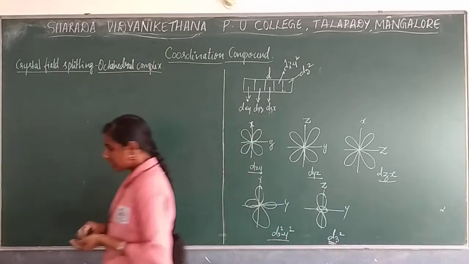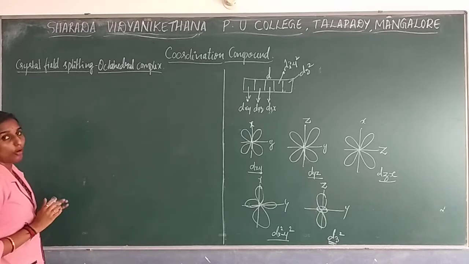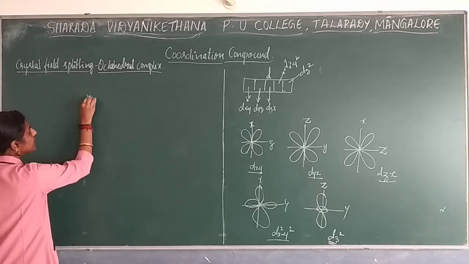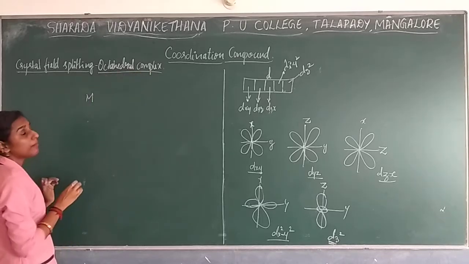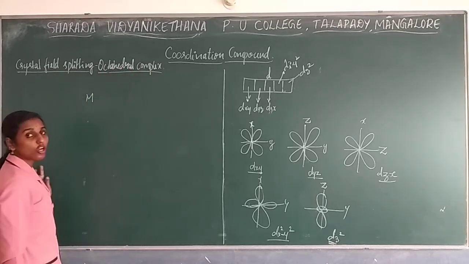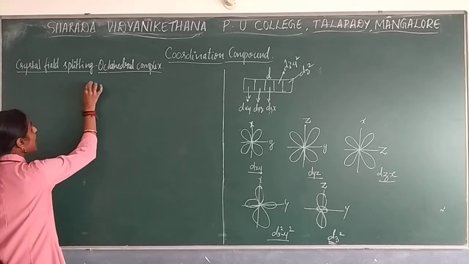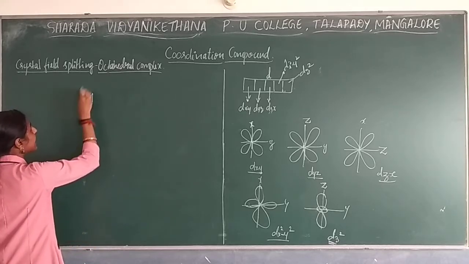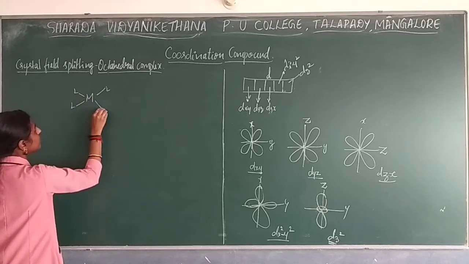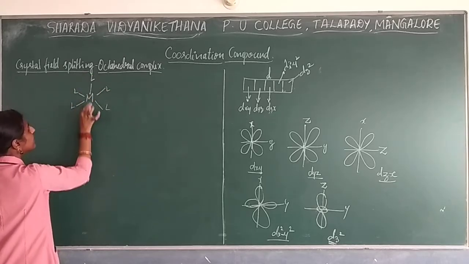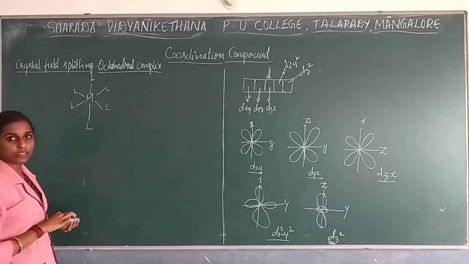Now, if you take your octahedral complex, the metal will be there. Around this metal, how many ligands will be there? For an octahedral complex, the coordination number will be 6. So you'll have a total of 6 ligands. These are the ligands which are present.